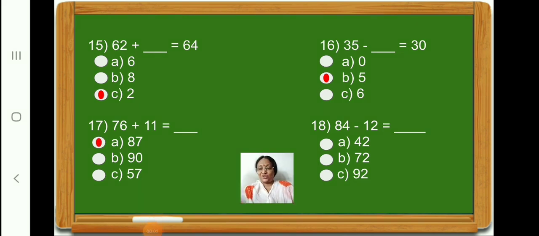Now, let us solve question number 18, that is 84 minus 12. Children, first let us subtract the numbers in the ones place. 4 minus 2, 2. Now, let us subtract the numbers in the tens place. 8 minus 1, 7. Therefore, children, 84 minus 12 is equal to 72. So, children, let us click on option B, 72.